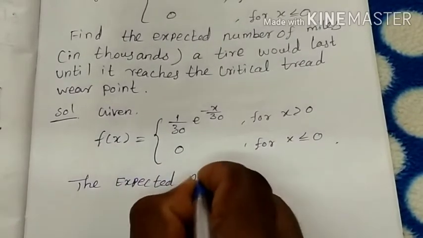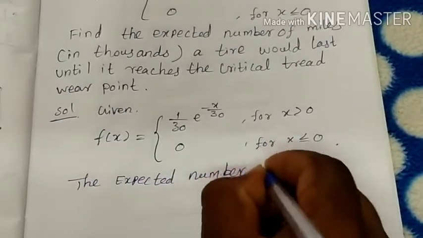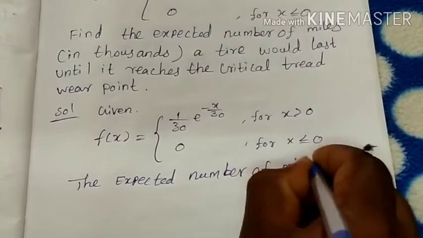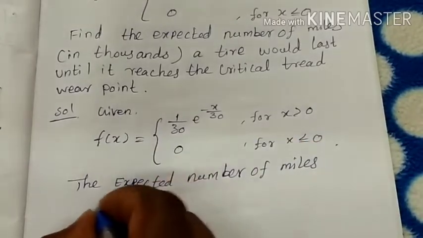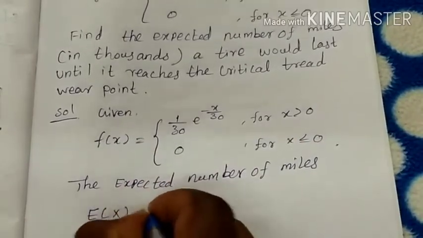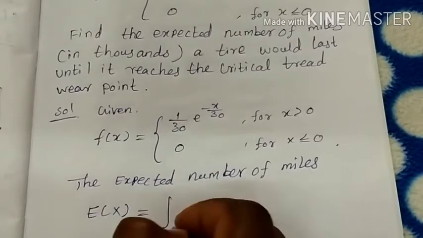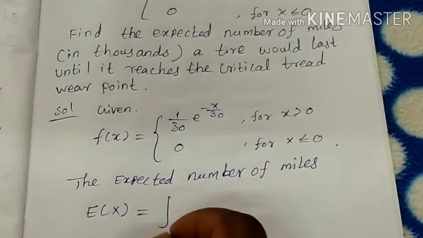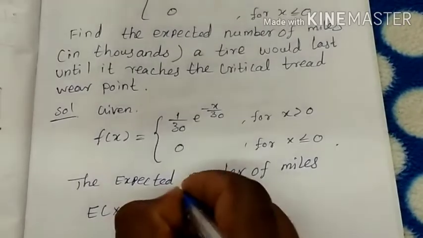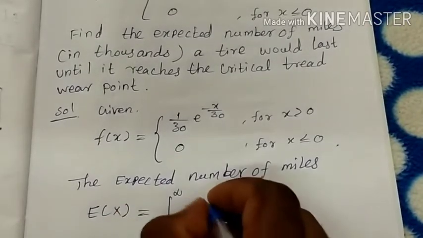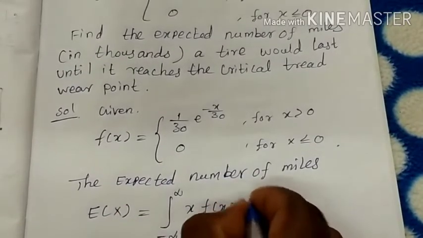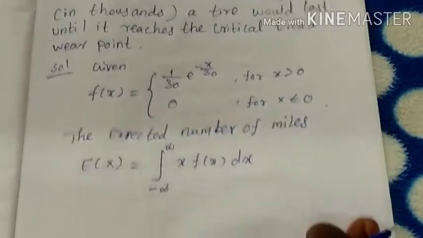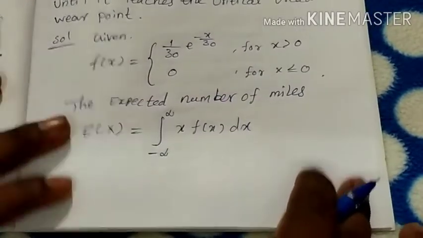The expected number of miles is the expectation of x. Since this is a probability density function, it equals the integral from minus infinity to plus infinity of x into f of x into dx. This is your formula, which you already know.